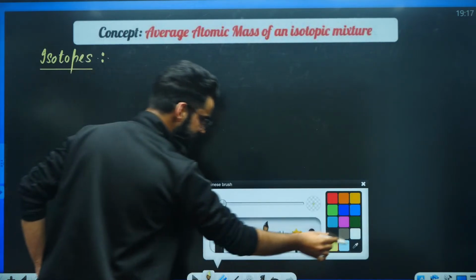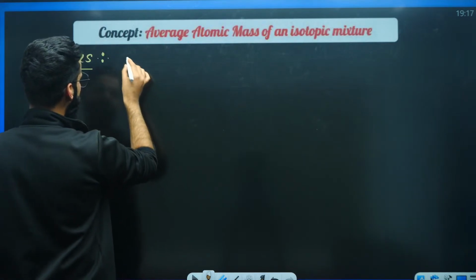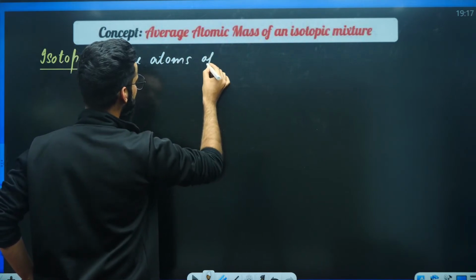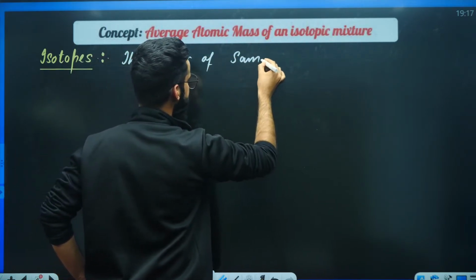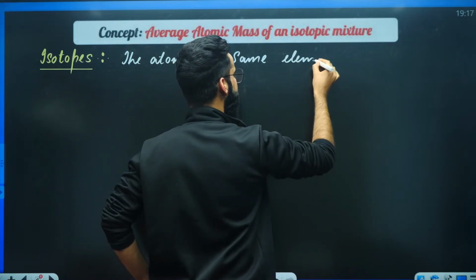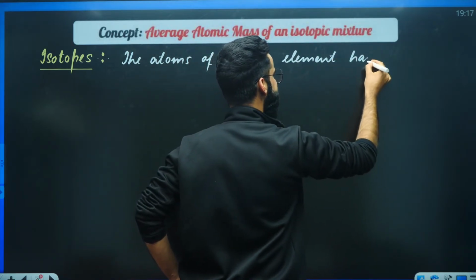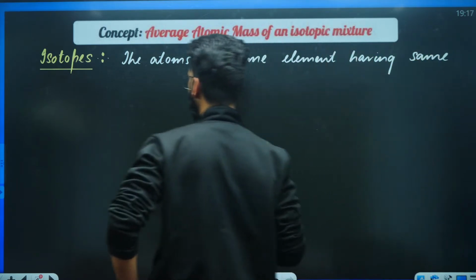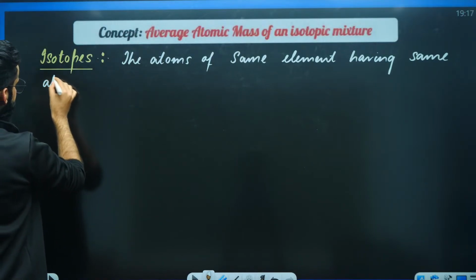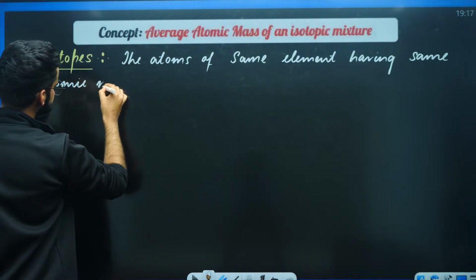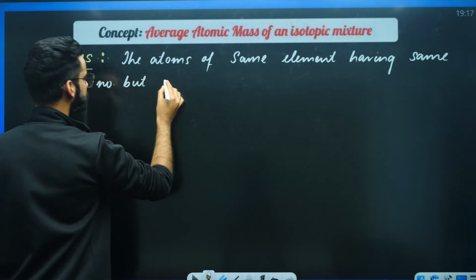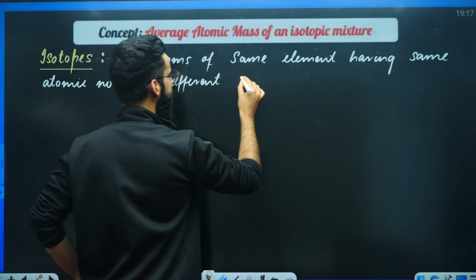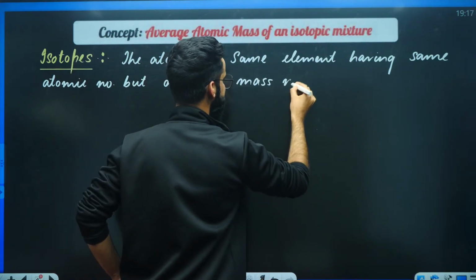How do we define the term isotopes? Isotopes are actually the atoms of same element, having same atomic number, but different mass numbers.